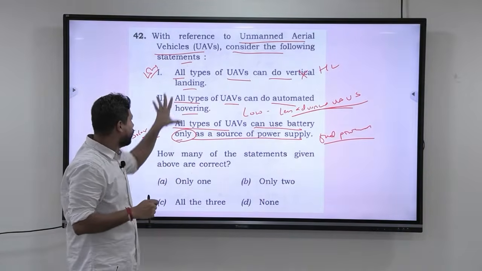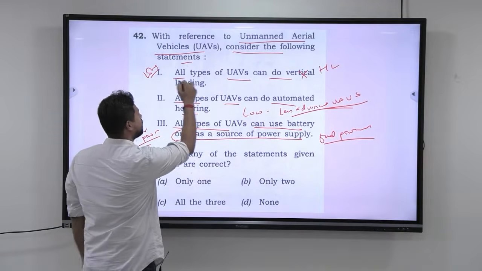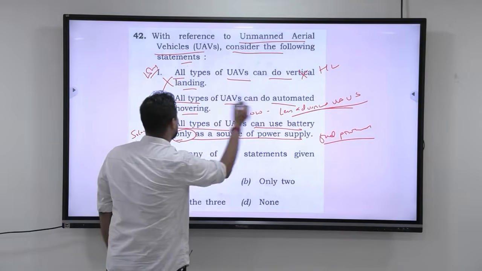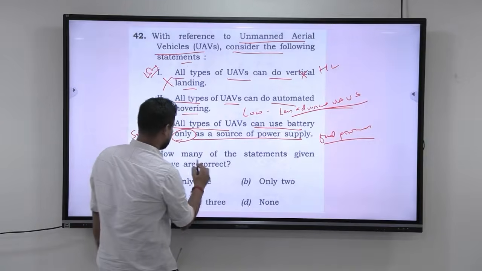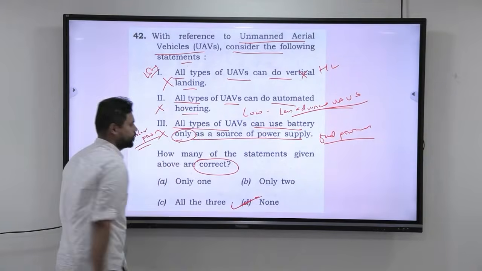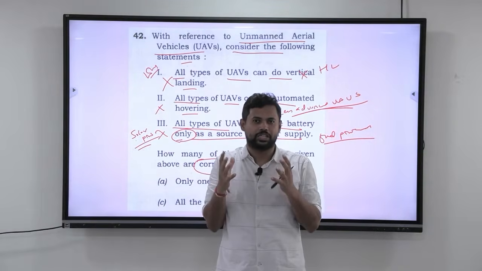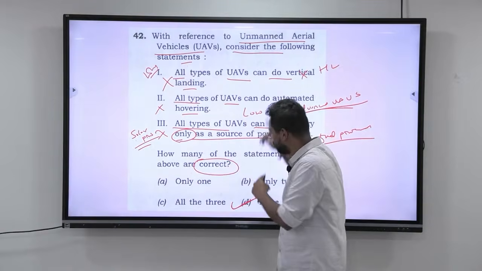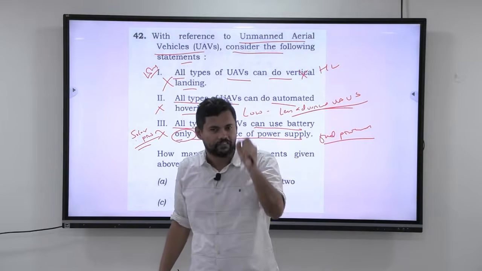So whenever such questions are there, usually the answer will be that all types of UAVs can do vertical landing is wrong, all types of UAVs can do automated hovering is wrong, and all types of UAVs can use battery only is also wrong. So the answer to how many of the above statements are correct is none. These are questions that purely focus on your common sense. If you can apply your common sense, you will get the answer. The answer here is D.